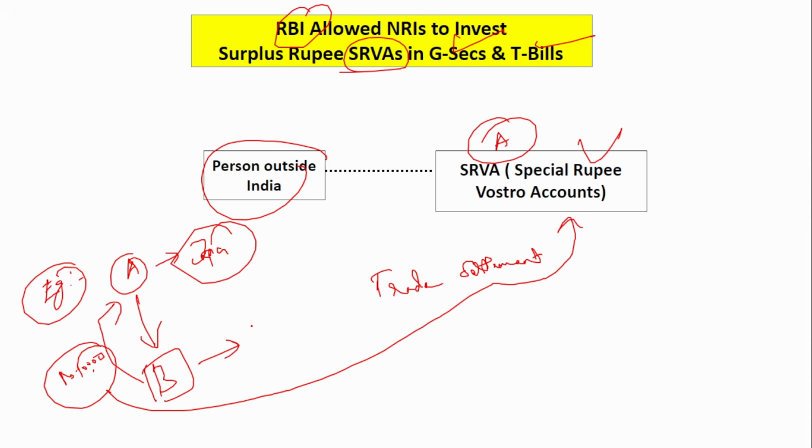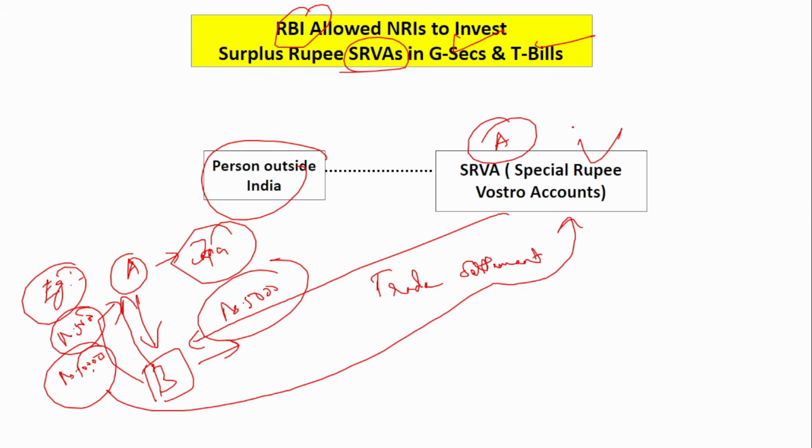Say after some 4 or 5 months, person B has exported some goods to person A and that value is 5,000 rupees. Now A will not make payment in dollars or in other currency. Person A will say that there is money in my special rupee Vostro account, and that account will pay you. So this account will pay that 5,000 rupees. So what is the money left in this account? 5,000, right? Because 10,000 was credited, then later 5,000 was debited. So the ending amount is 5,000.